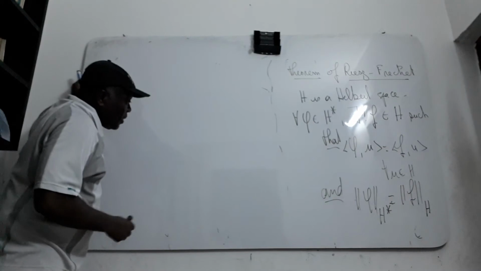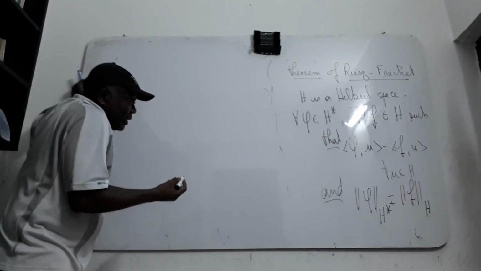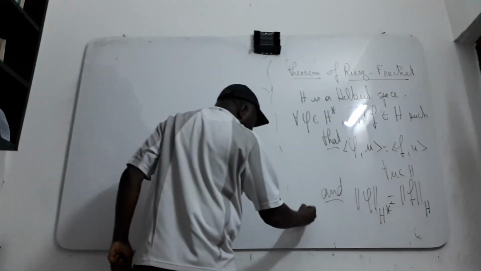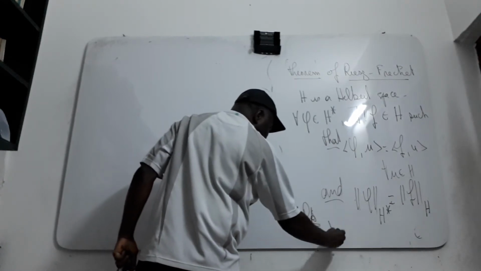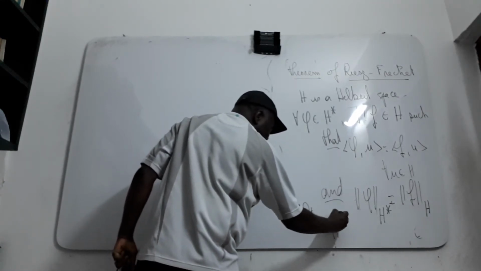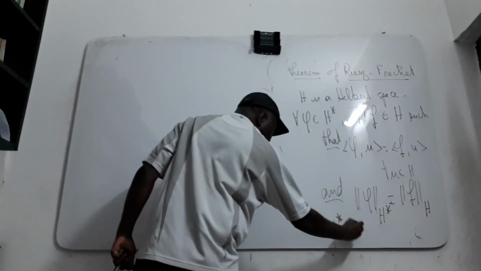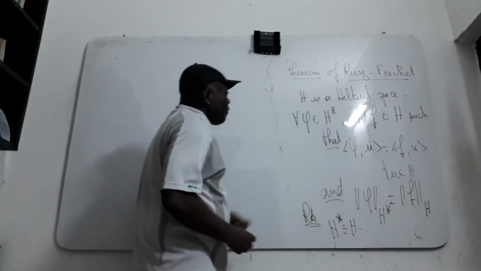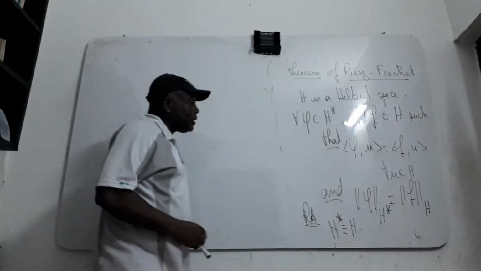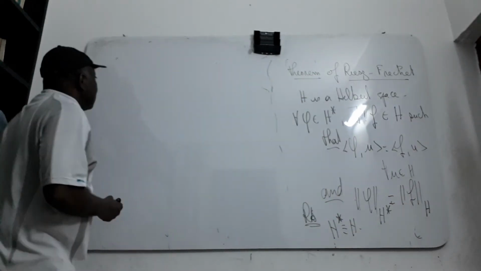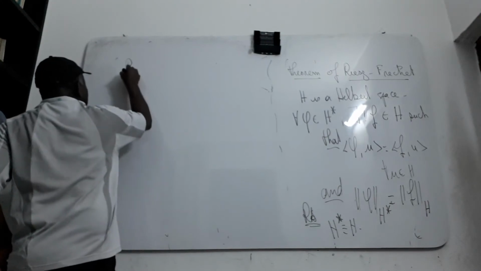The consequence is the remark that you can identify H with its dual, because for all phi you can associate this F, with the same norm. What is the proof for this?